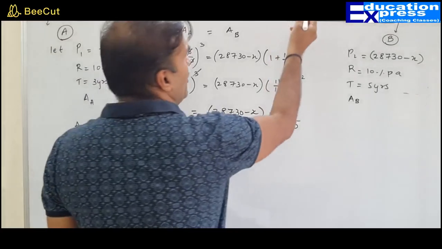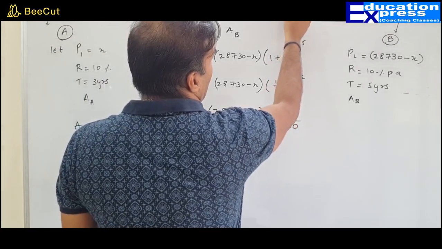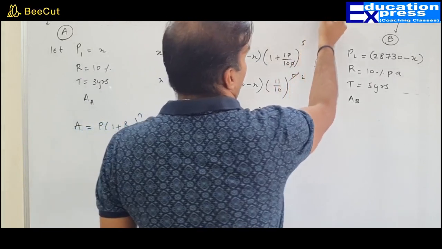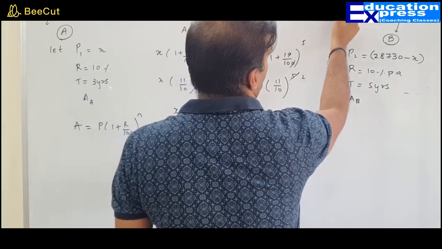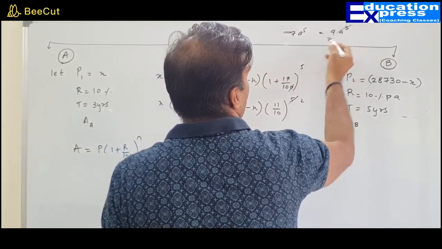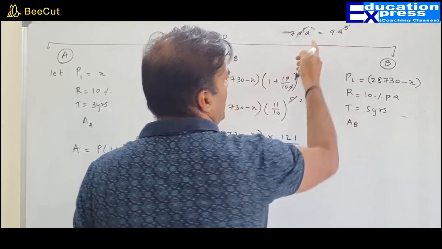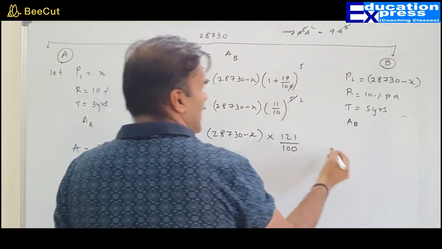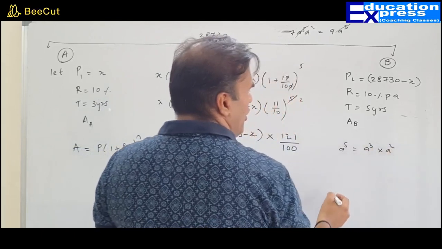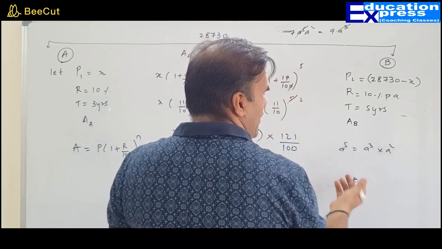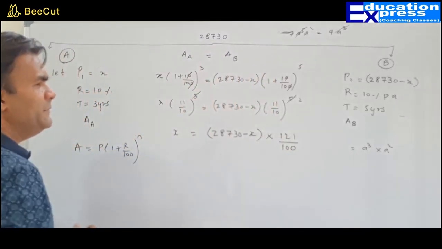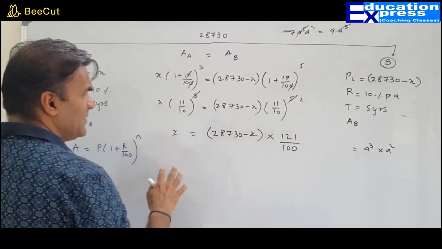A smart way would be, if you have something with A raised to 5 here, and over here you have 7 A raised to 5 and over here you have 9 A raised to 3, the simple thing is A raised to 3 will get erased and will be substituted by A square, because A raised to 5 is nothing but A raised to 3 into A square. So of course, yes. We know that in case you have something like this, then this can be cancelled. We are left with this.